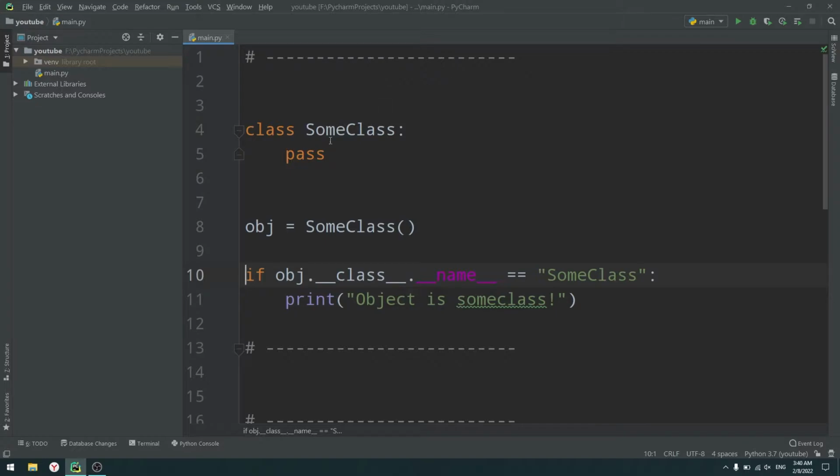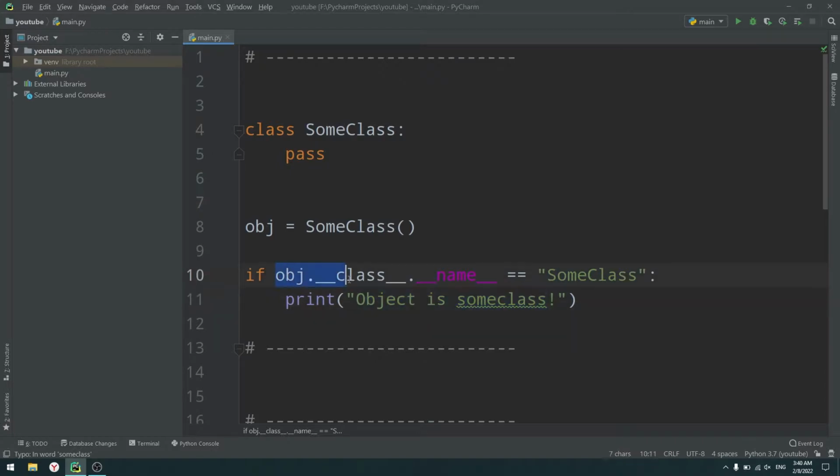So what is that code? We have a class called SumClass. We create an object from that SumClass, and then we're saying that if object.__class__.__name__, so the name of the class of our object, equals SumClass, then print "object is SumClass".